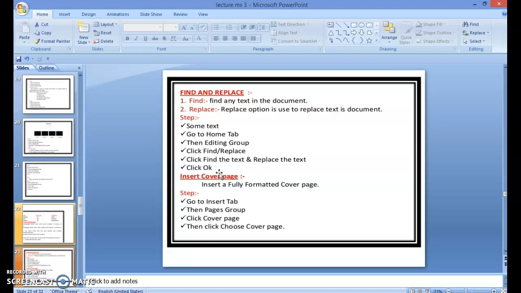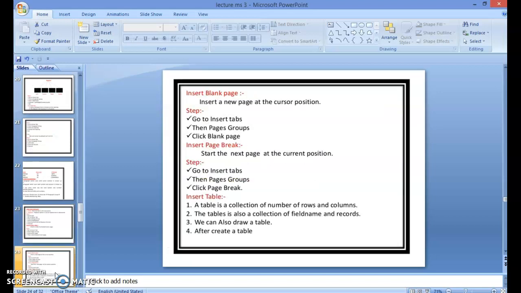Then we are going to insert a cover page. Insert a fully formatted cover page. First of all, we go to Insert tab, then Pages group, then Cover page, then choose a cover page. Then insert a blank page, which inserts a new page at the cursor position. First of all, we go to Insert tab, then click Pages group, then click Blank page.